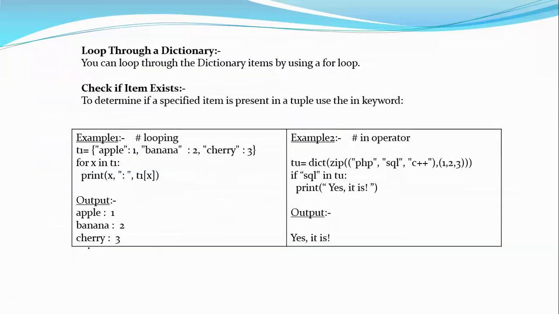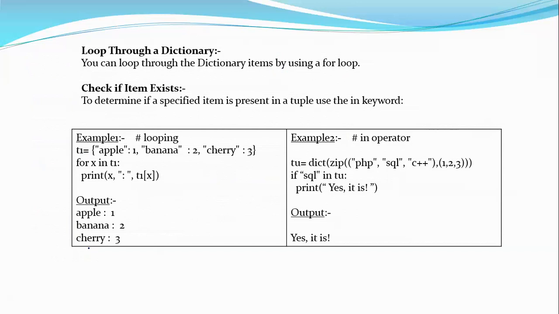Now, looping through a dictionary or checking whether a particular item exists or not. As I said, each item in the dictionary is actually a tuple. The tuple is going to be a key, value pair. Every key-value pair acts as a tuple, and the set of key-value pairs forms a list. So we call a dictionary a list of tuples.